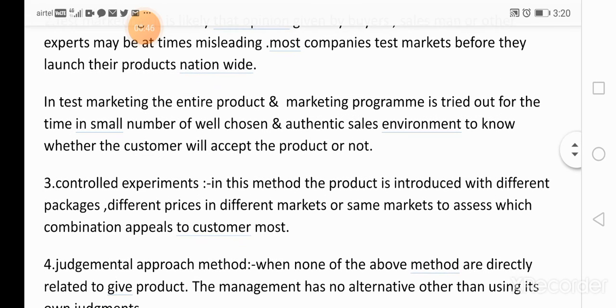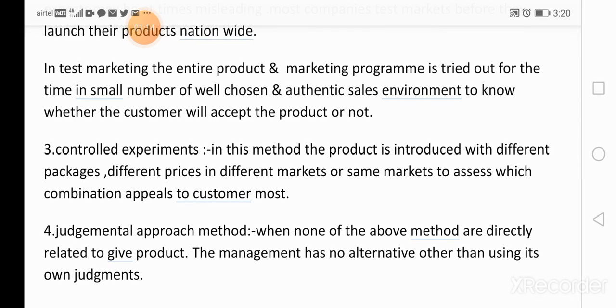That is, in test marketing, we introduce the product in a particular market or launch it with a particular marketing strategy. Depending upon this, they estimate the demand for a new product. So test marketing is very helpful for launching a new product, and also when the product has no past data. In these situations, we decide what quantity of the product to produce and what price to fix. In all these situations we take the help of test marketing.